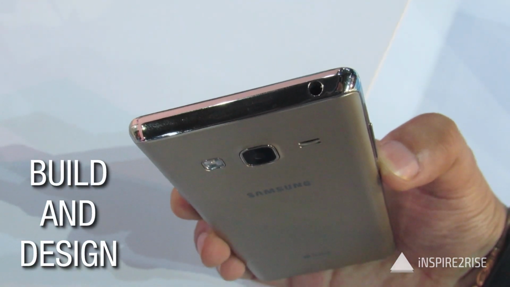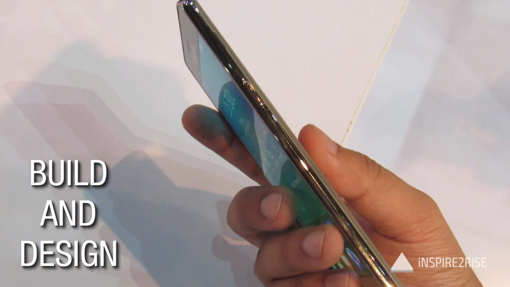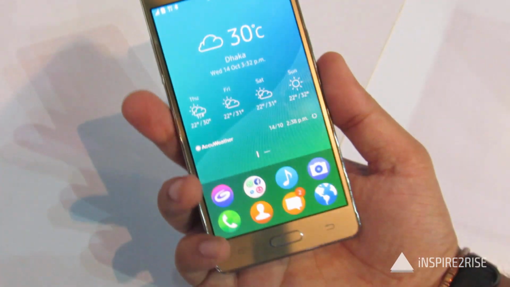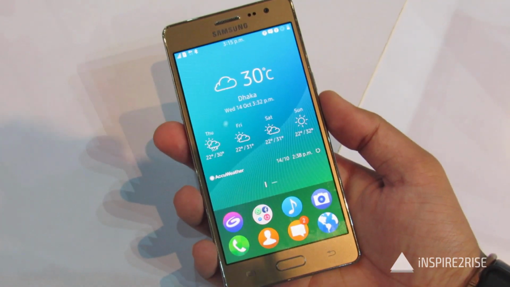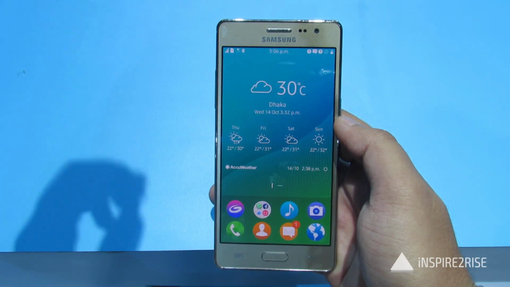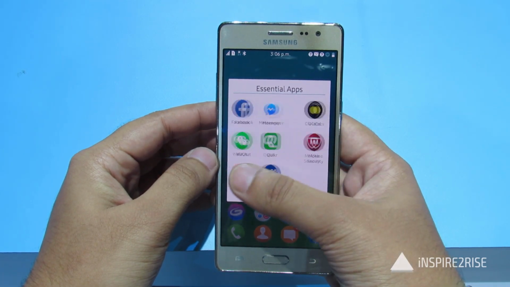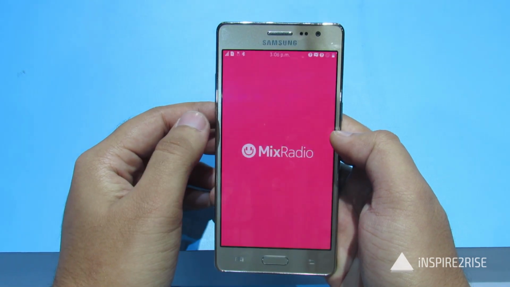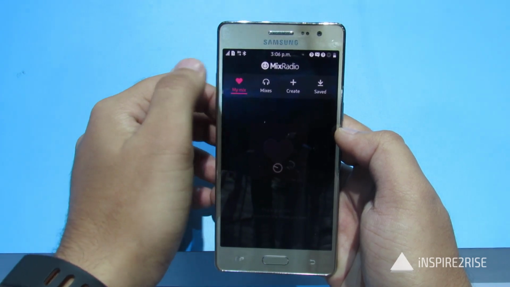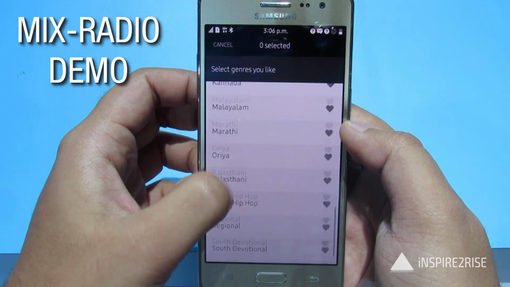On first look, the feel of the smartphone is derived from the previous flagship smartphones by Samsung. The volume rocker is on the left hand side and the power button is on the right hand side, with the home button on the front and the capacitive touch keys. The whole design and display feels nice, as it's a Super AMOLED display, 5-inch HD display, 1280 by 720p, and it comes with applications like Milk Music and My Galaxy and a lot of other stuff.